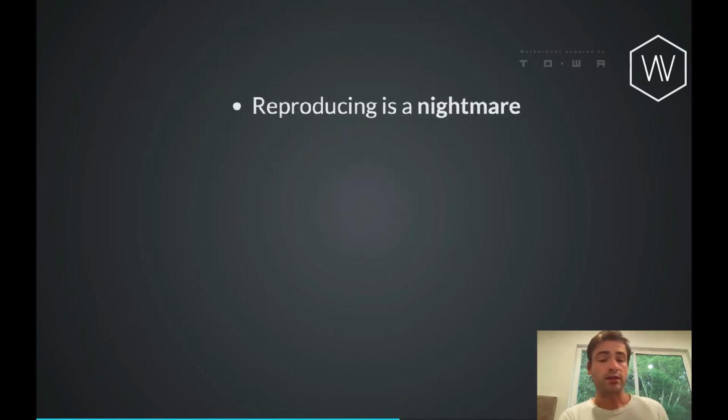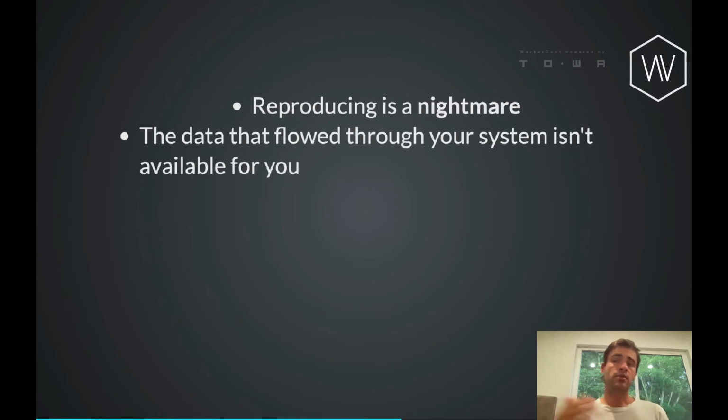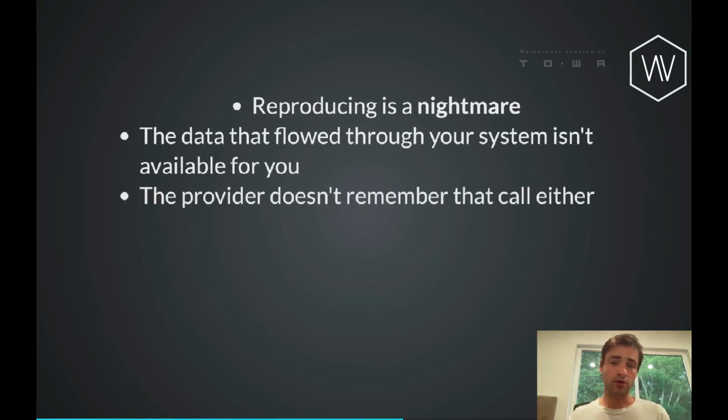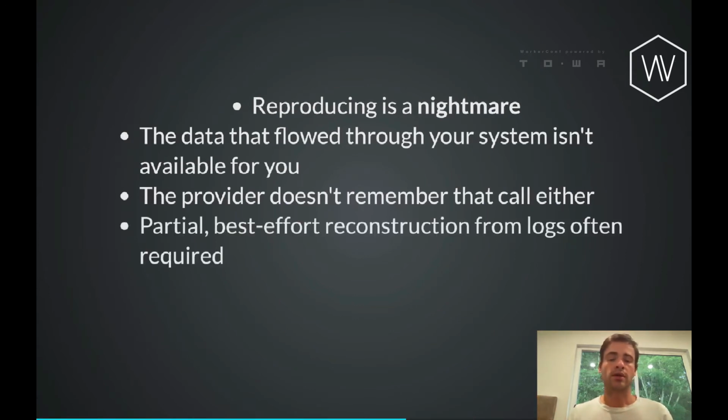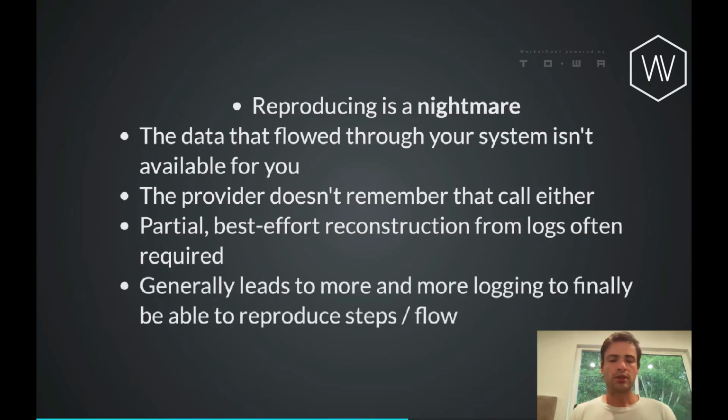And reproducing this is typically a nightmare, because the data that flowed through your system at the time that you were making the API call might not have been logged. The provider certainly doesn't remember the time that you called it. And so you do this kind of partial best effort reconstruction based off of the logs of what the state was and inputs and outputs. And what this generally looks like is that you didn't log enough.